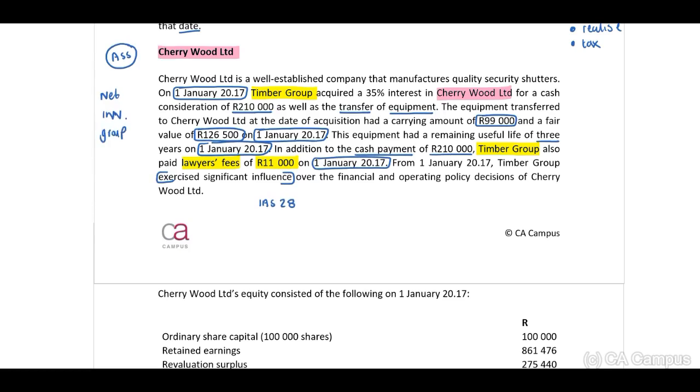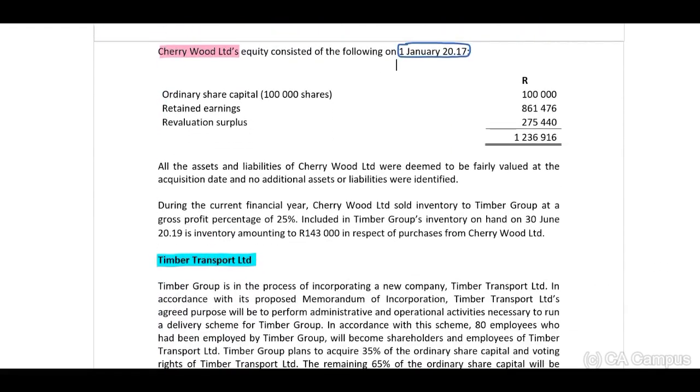You need to know your principles, guys, please. And then this 11,000, we will have to capitalize. We need to include this. They indicate to us Cherrywood Limited's equity consisted of the following on 1 January 2017: ordinary share capital of 100,000, retained earnings of 861,476, and a revaluation surplus.